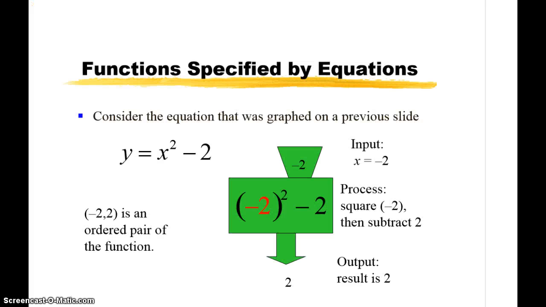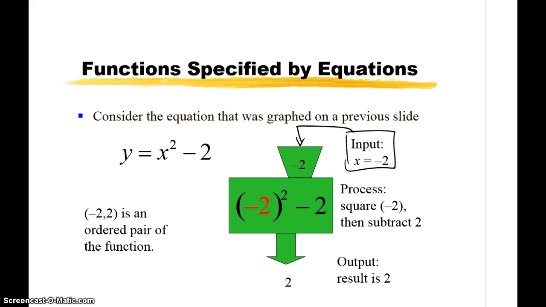Okay, so why don't we take a look at another way to visualize these equations. Consider the equation that we have dealt with before, x squared minus 2. Here's our function. It has taken the shape of a little machine here. And here's how this machine works: you take the input of -2 and you feed it into the machine. That's where the input goes.